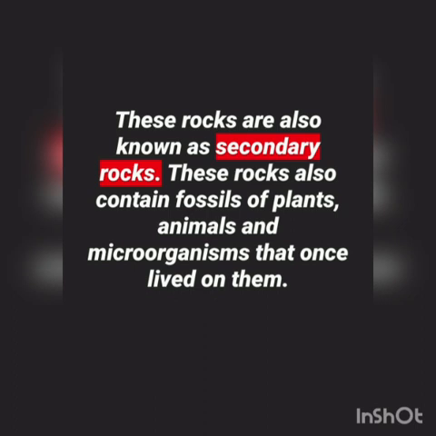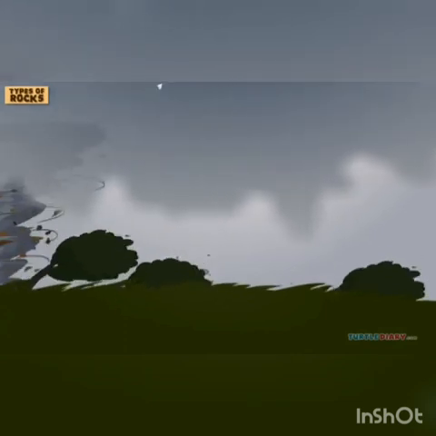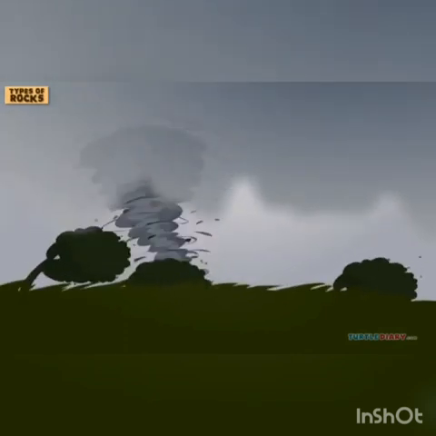So students, due to some factors like climatic effects of temperature, rain, wind, etc., the rocks get weathered into small pieces of different sizes and form the sedimentary rocks. Sometimes pieces of rocks are moved by water and wind and they are carried to a different place.